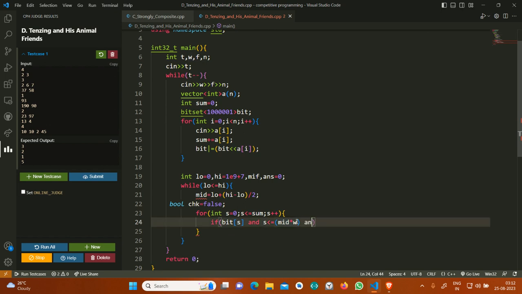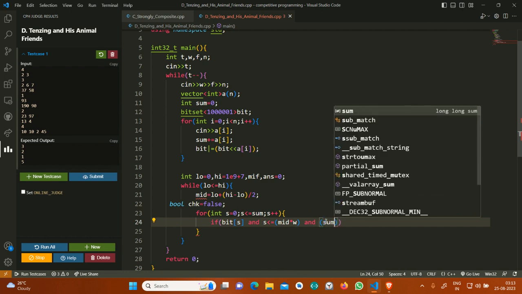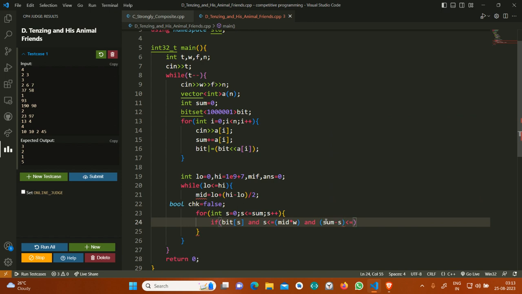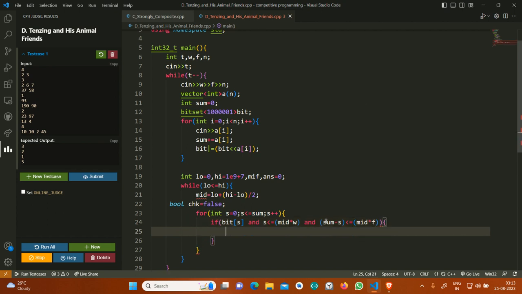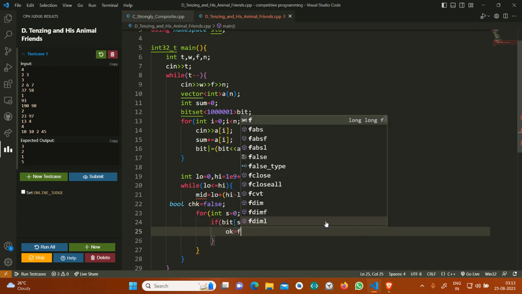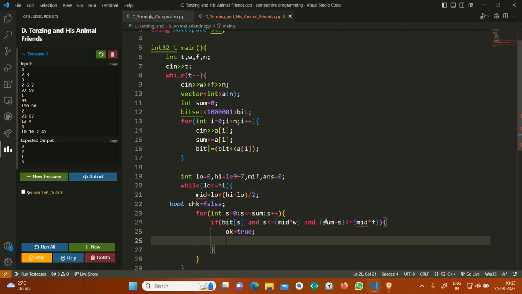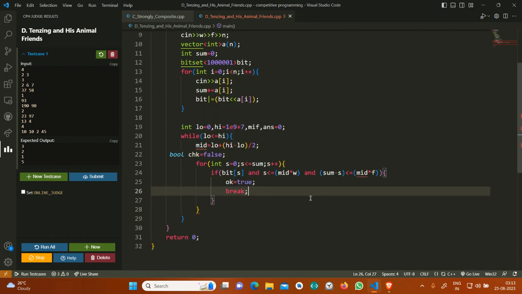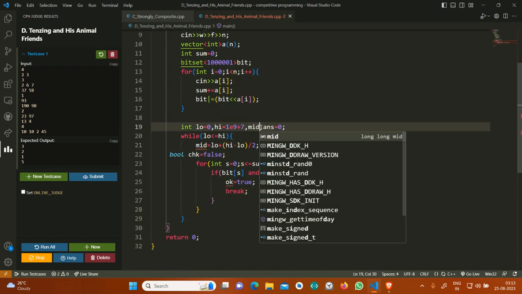So she can cast up to only this much spell. And sum minus s should be less than or equal to mid into f. If this is so, then check is equal to true, and I will break, means I have got my condition.